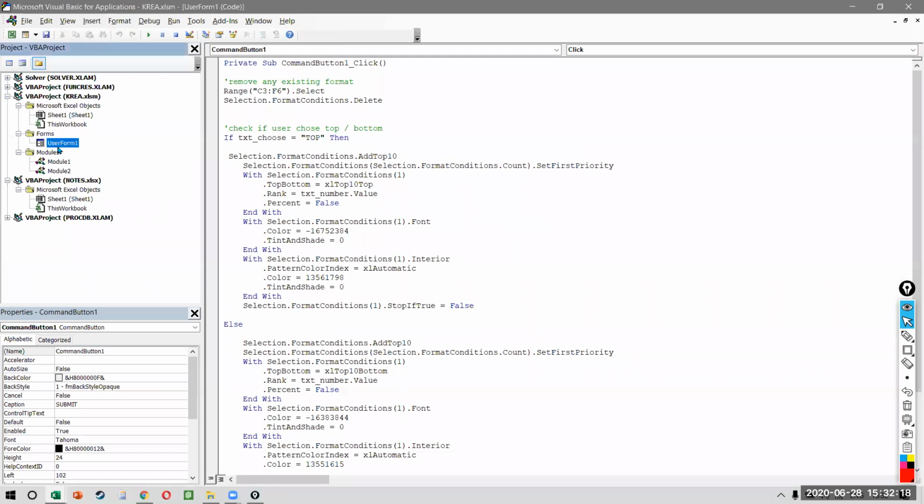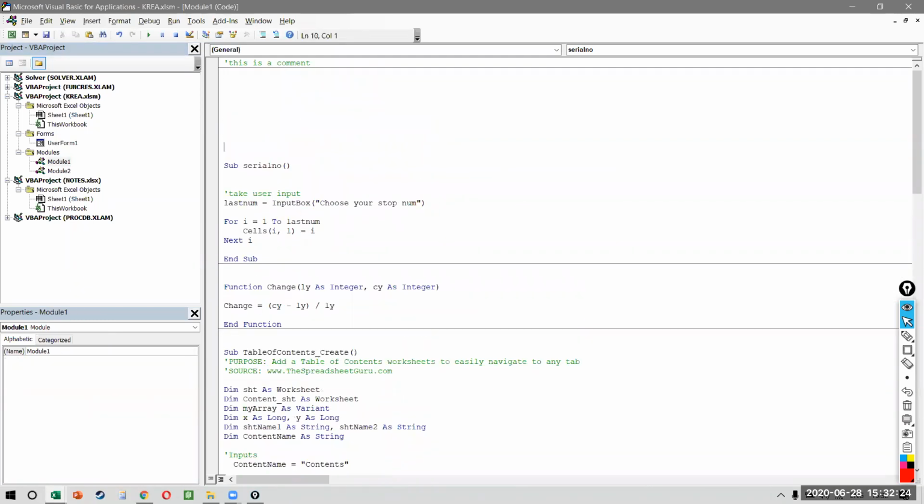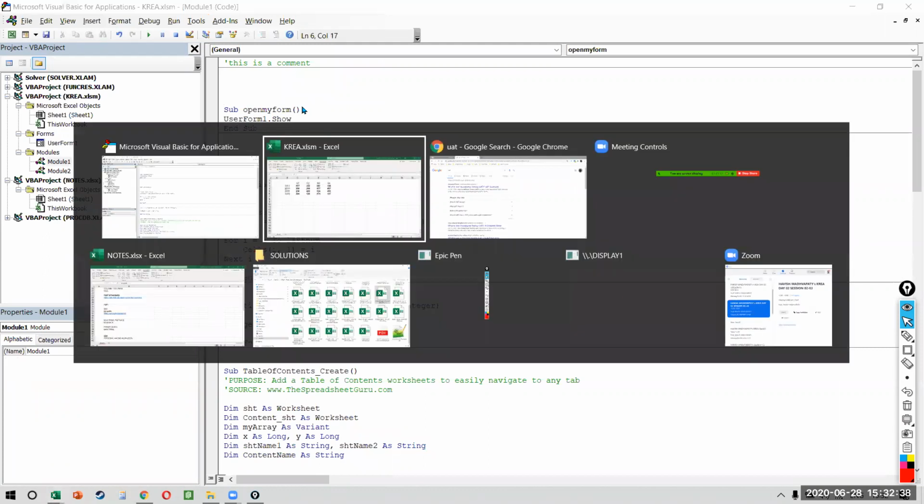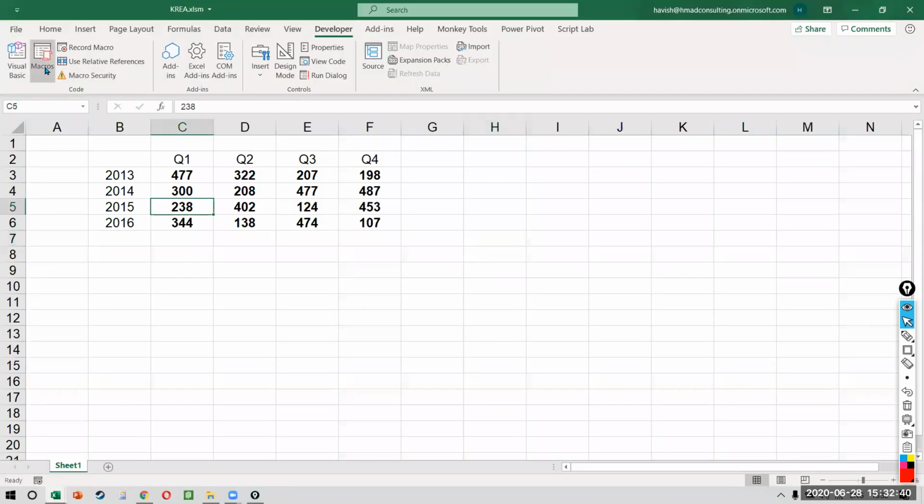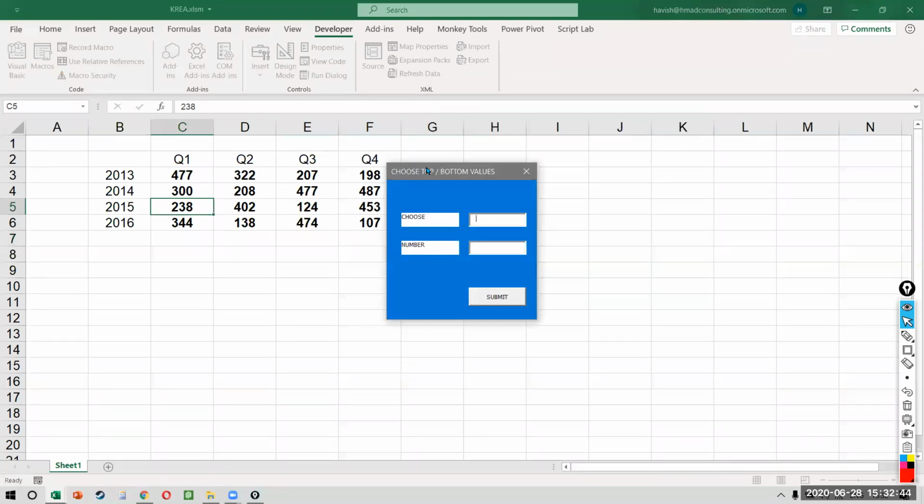If you see the name here, I will go to my module and I'll create a simple line. I'll say sub open my form, which is what? User form 1 dot show. This is how you open a user form. So this is the subroutine that we have written, open my form. Now when we click on macros and we open the form, open my form, the form will open.